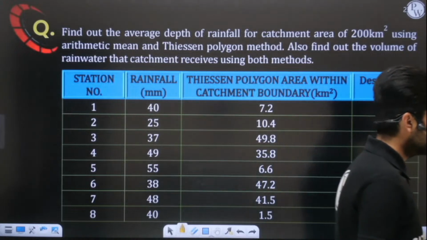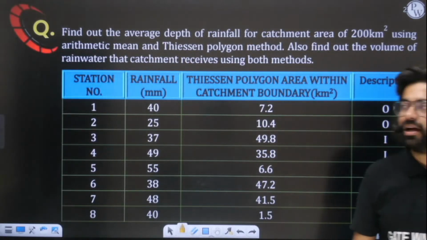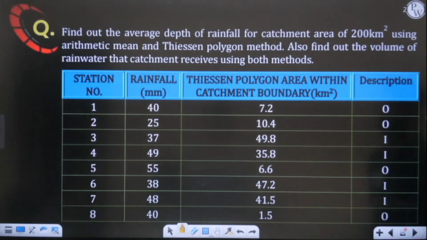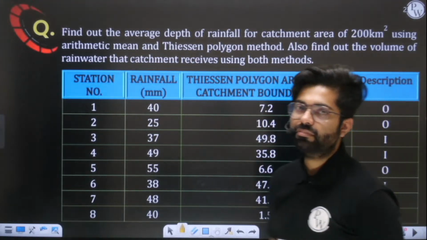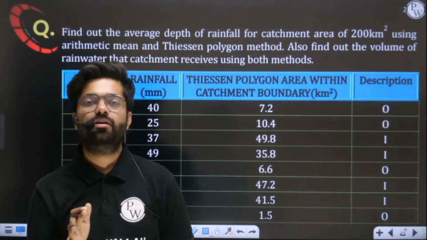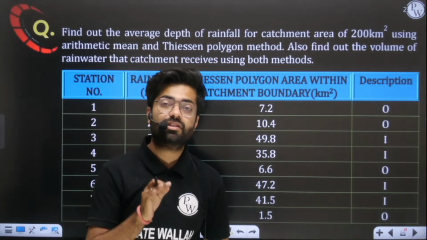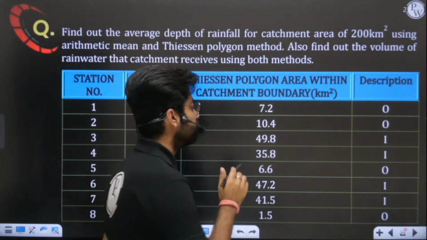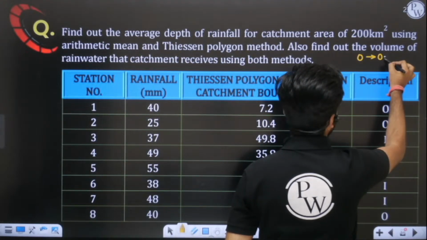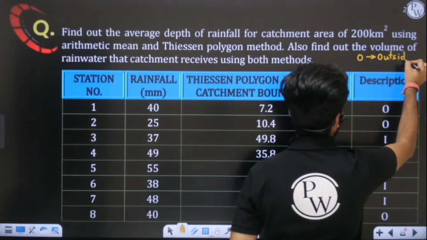One more thing. At last you can see a description is given in which O and I are written. This O and I means some stations are outside the catchment. O means outside the catchment, which means, listen very carefully.